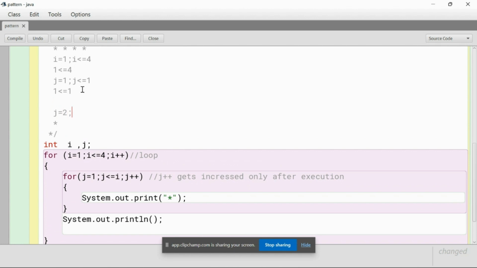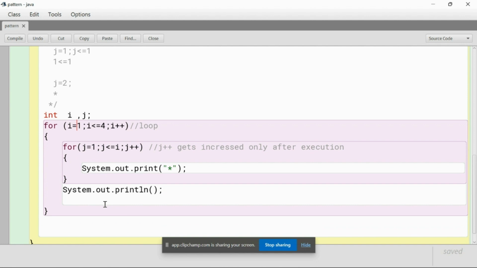I can't do anything now. It is going to check the next statement. The next test condition is j should be less than or equal to i. What is i? i is 1. It is not going to change because this is closed and it will go over here. This is not going to get changed.